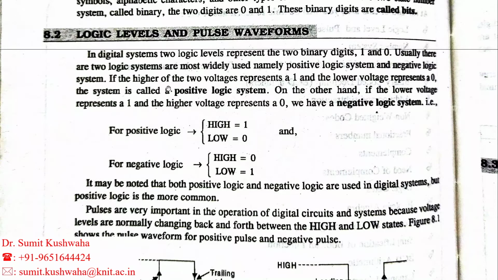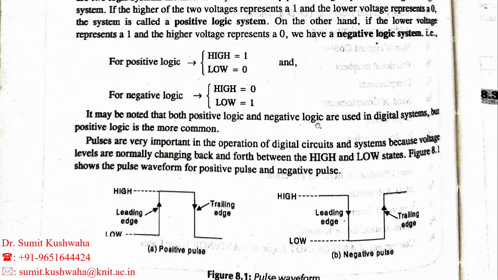In a digital system, two logic levels represent the two binary digits 1 and 0. Usually two logic systems are most widely used, namely the positive logic system and the negative logic system. If the higher of the two voltages is represented by 1 and the lower voltage is represented by 0, that is called a positive logic system. On the other hand, if the lower voltage is represented by 1 and the higher voltage is represented by 0, we have a negative logic system. I have already explained this.